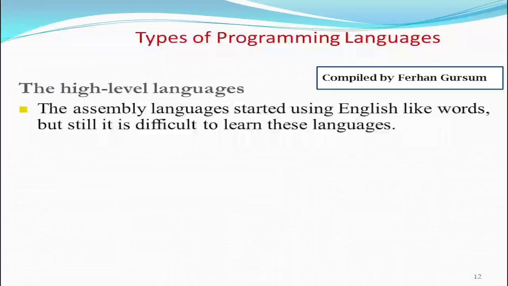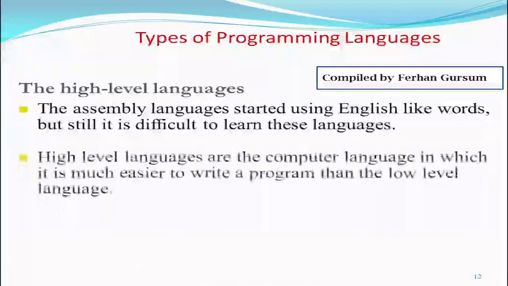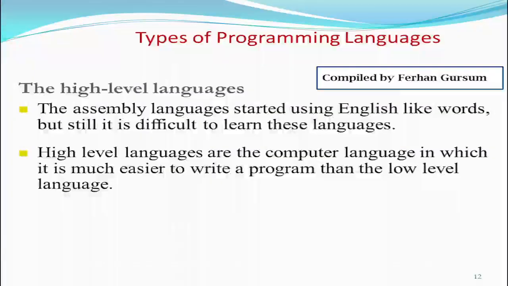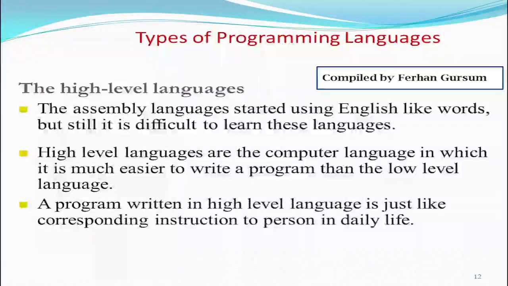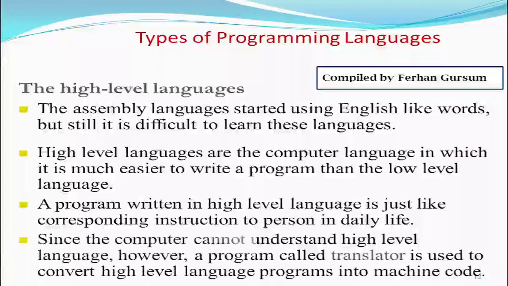High level languages are computer languages in which it is much easier to write a program than in a low level language. When we say low level language, we are speaking about those, okay? A program written in high level language is just like corresponding instructions to a person in daily life. Look like that, okay? Since a computer cannot understand high level language either, a program called a translator is used to convert a high level language program into what?